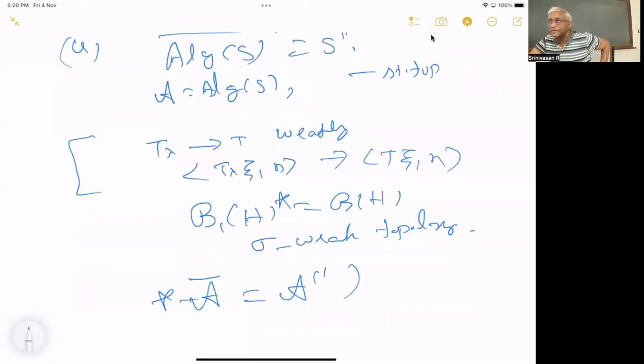That is enough. The norm topology is different. The norm topology is a stronger topology. Stronger topology means it will contain more open sets. So if you take a set, a strongly closed set will be already norm closed. So the norm closure will be smaller than that. If you take an algebra A, its norm closure is something smaller than the strong closure. The strong closure will be bigger.